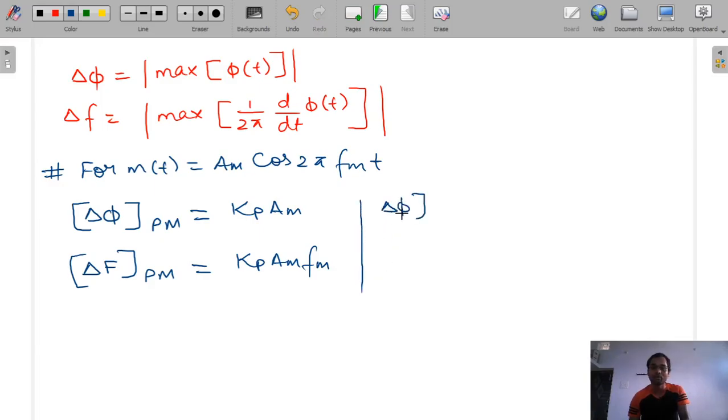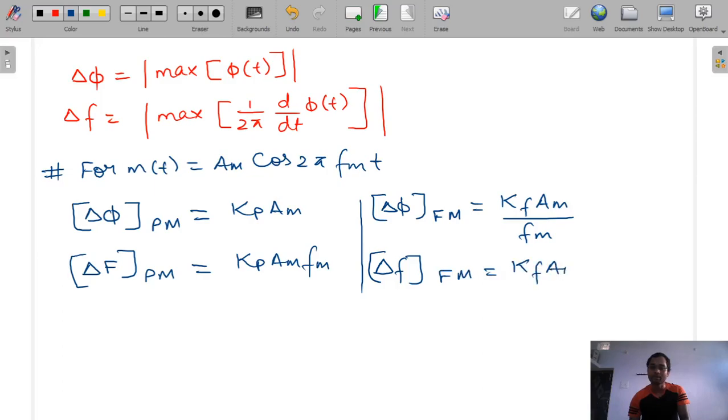Delta phi for FM signal is equal to kf into am divided by fm. We already derived it, and delta F for FM signal is equal to kf into am. So these two are clear. We have summarized all those things.